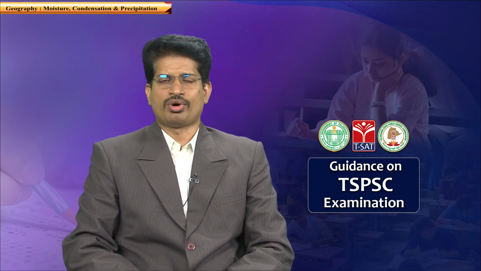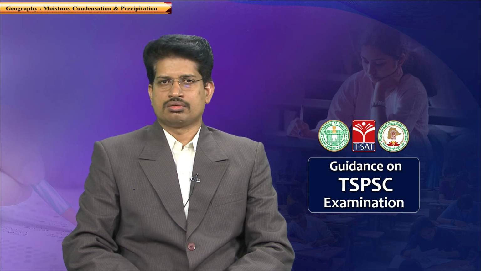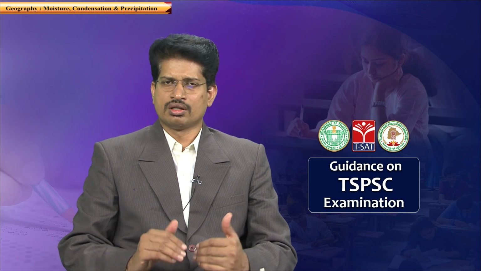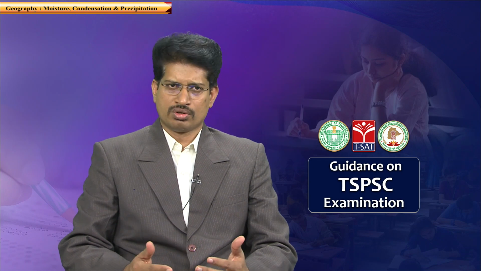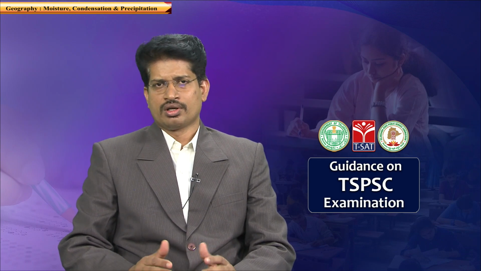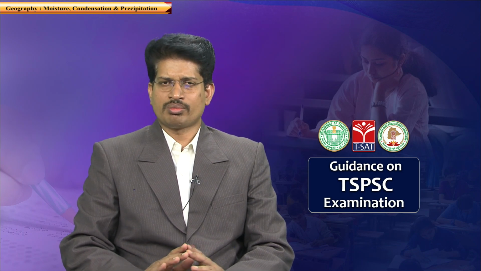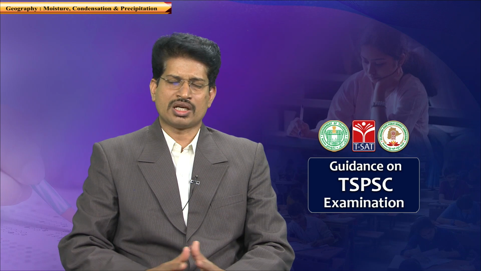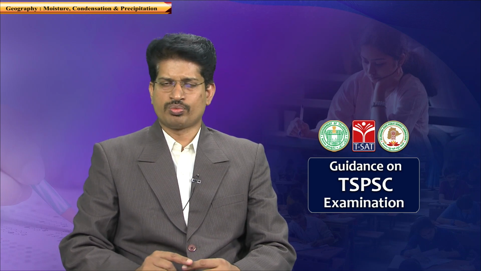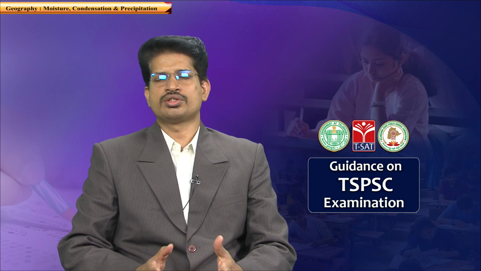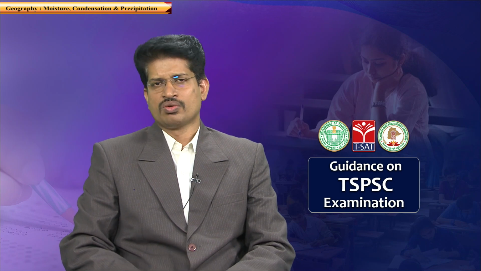Saturation means the point at which it starts raining. The air cannot hold water vapor anymore. When the air reaches a point where its capacity to hold water vapor is at the maximum extent, that particular stage is known as the saturation point. When air reaches the saturation point, the rate of condensation increases and it leads to precipitation, meaning rainfall. The saturation point varies with the change in temperature.